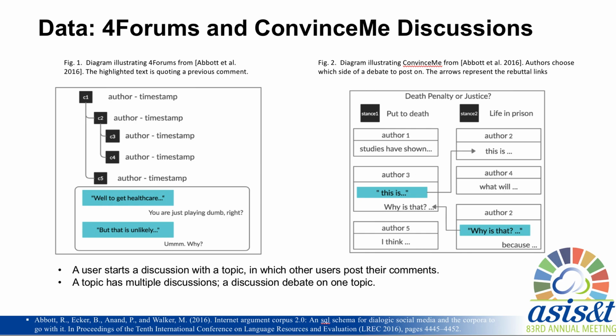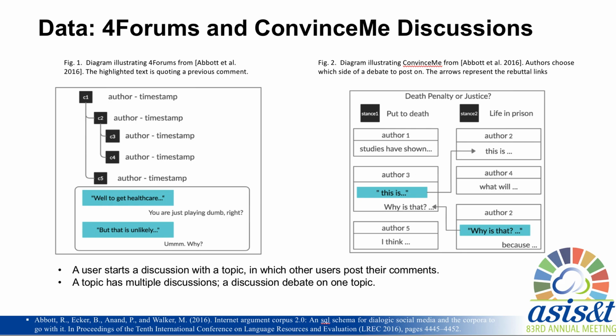The data we analyze in our paper is from 2 online debate forums, Fall Forums and Convince Me. These 2 debates have a similar structure generally. The initial user starts a discussion with a topic, in which other users post their comments. While these 2 debates have slightly different quoting mechanisms.